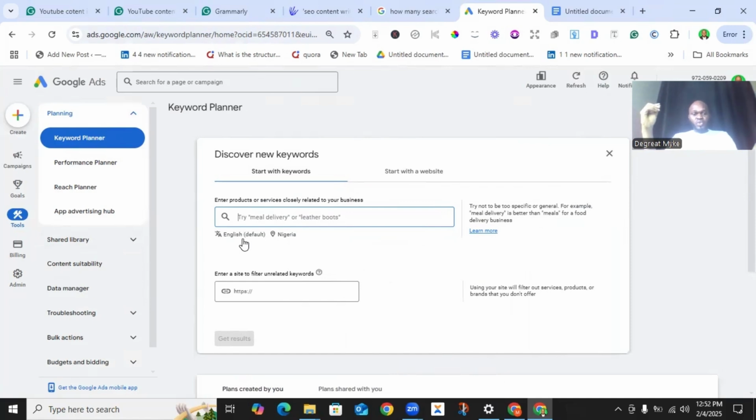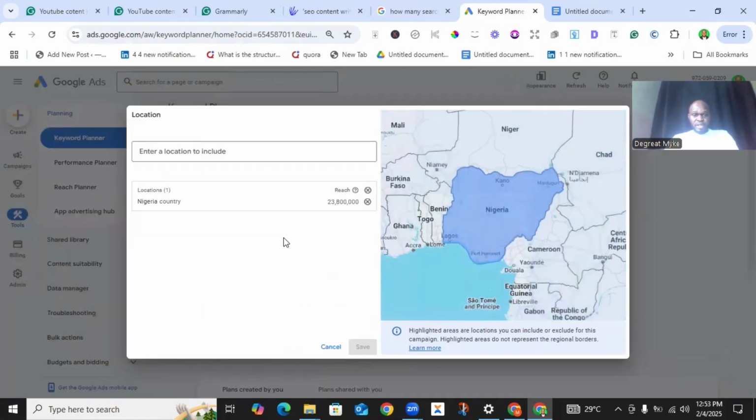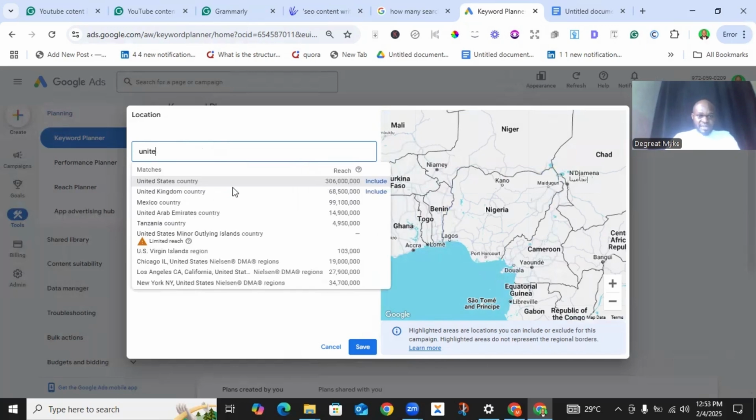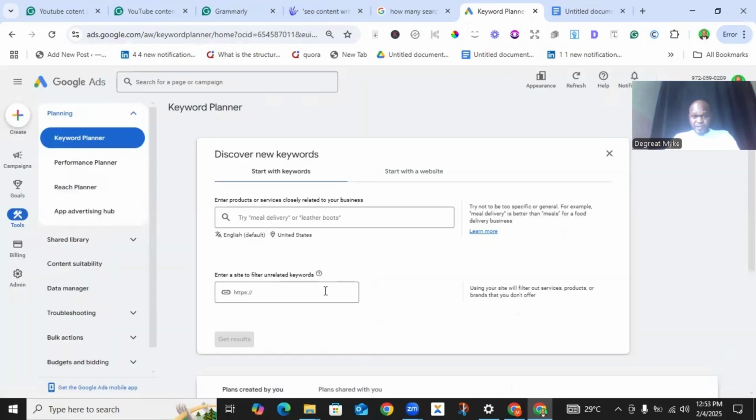But in case I'm trying to conduct research for an audience that is residing in the United States, all I simply need to do is come to the location part, remove Nigeria as the location, then input the United States. You can see, then I save. Now you observe that yes, the location has changed from Nigeria to United States. All right, I'm cool with this. With the language and the location set, all I simply need to do is input the particular term, phrase, or question that I'm trying to research.